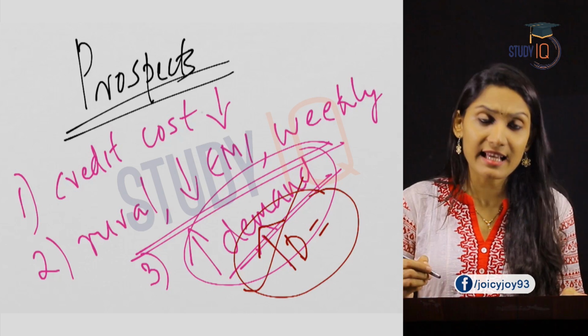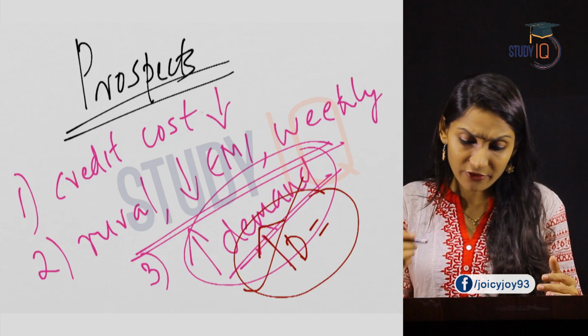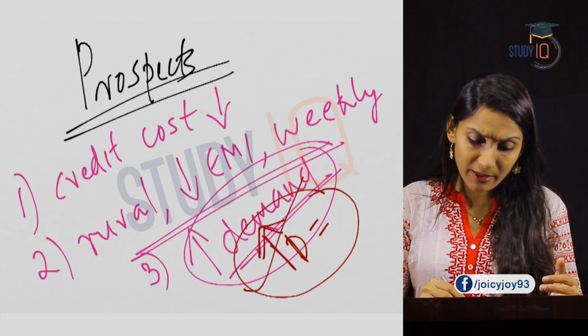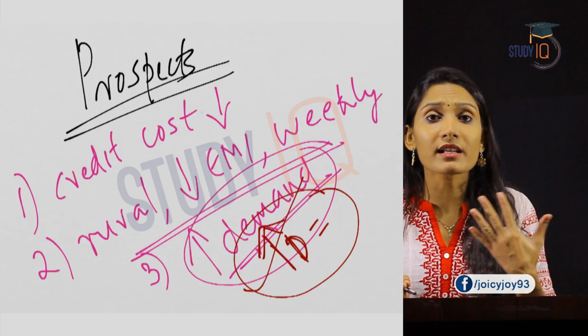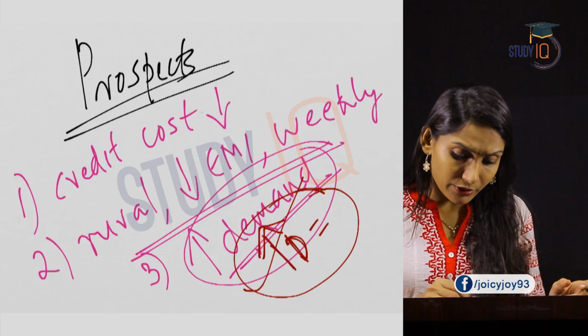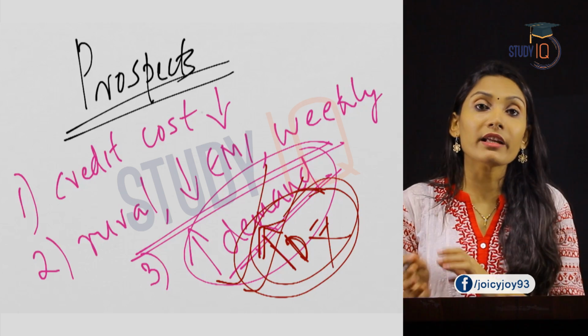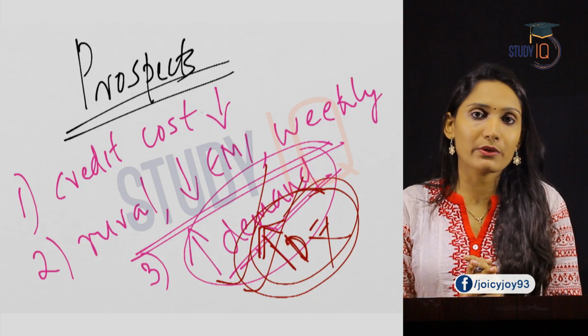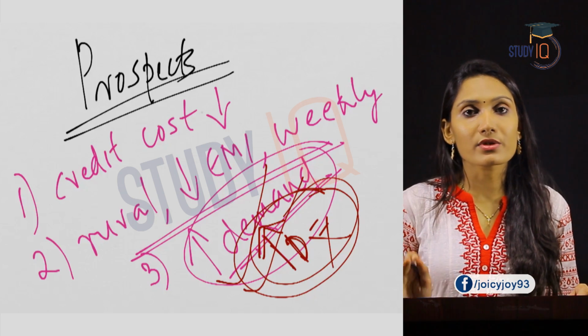In case of an industry, when there is more demand for that commodity, production will also increase because there is more demand. So as there is more demand for credit from microfinance institutions, there is always a prospect of these institutions growing.